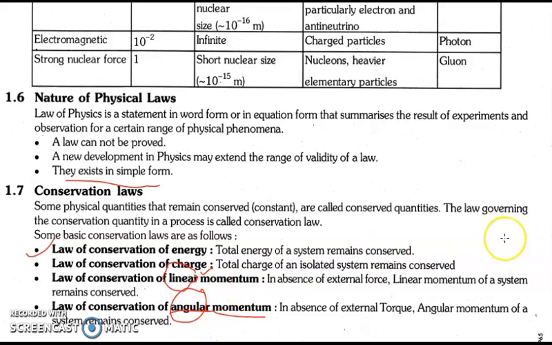Means whenever a body is in circular motion and we increase its speed in circular motion, then we apply the law of conservation of angular momentum. And in the absence of external torque, मतलब जैसे linear motion में force होती है ना, एंगुलर मोशन में टॉर्क होती है, एंड टॉर्क इज नोन एज रोटेटिंग इफेक्ट ऑफ फोर्स.